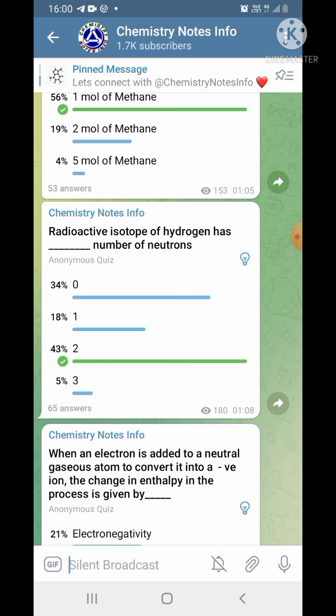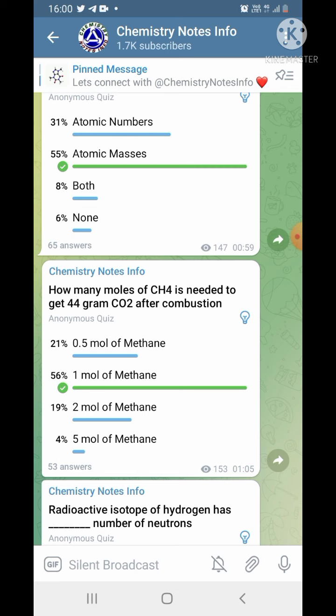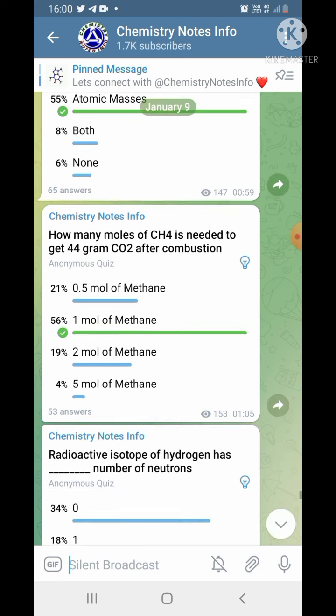How many moles of CH4 methane are needed to get 44 grams of CO2 carbon dioxide after combustion? Options are 0.5 mole of methane, 1 mole of methane, 2 moles of methane, 5 moles of methane. The correct answer is 1 mole of methane, and about 56% of pupils gave the right answer.